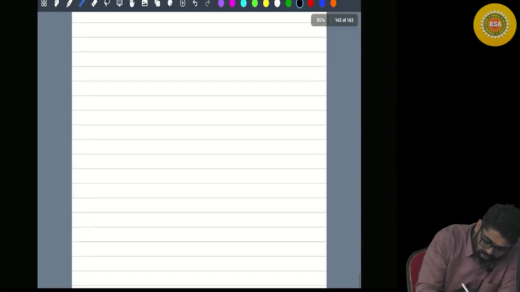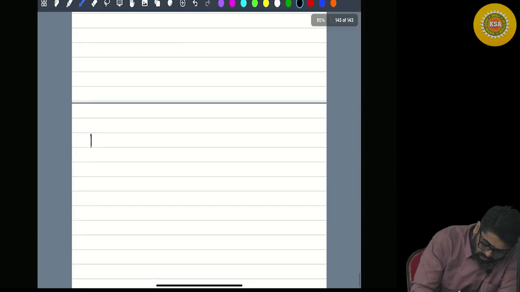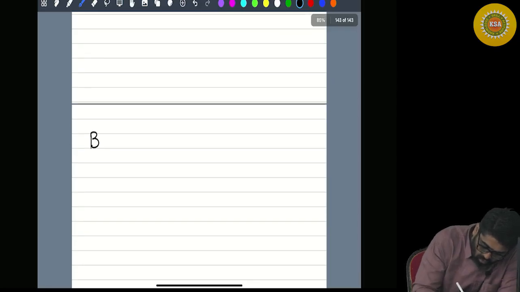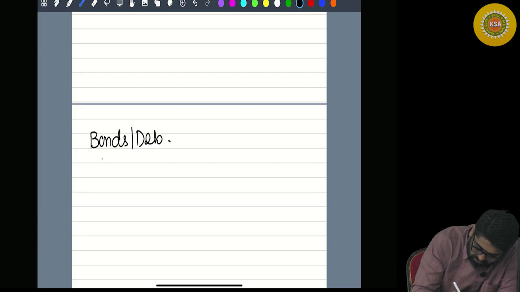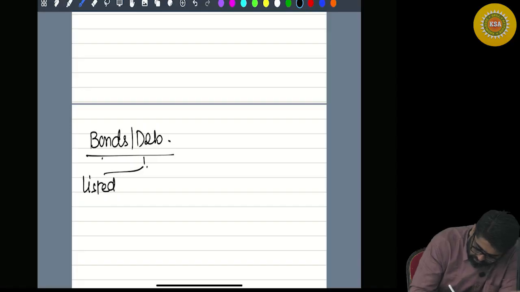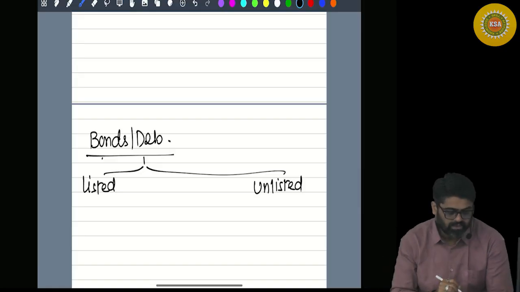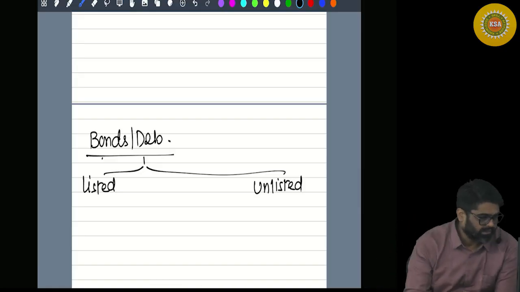See, there are two types of bonds or debentures. Come on, tell me, bonds or debentures. One is listed and the second one is unlisted. Okay. Now pay attention, listed or unlisted.